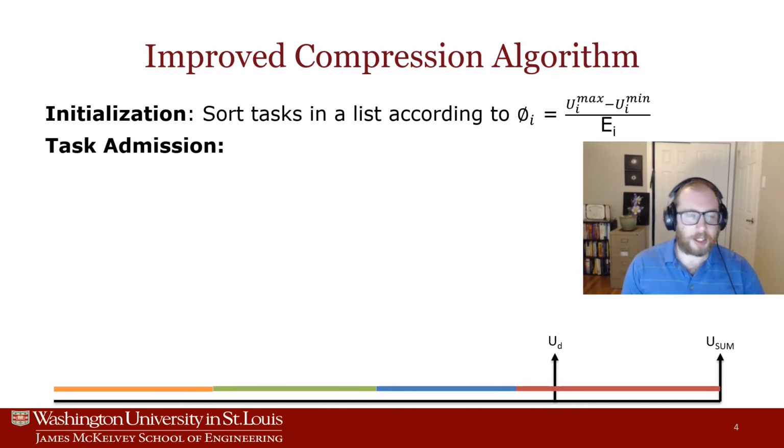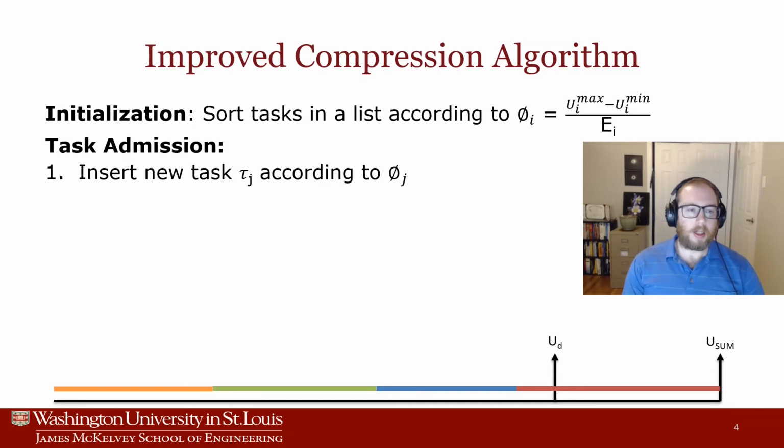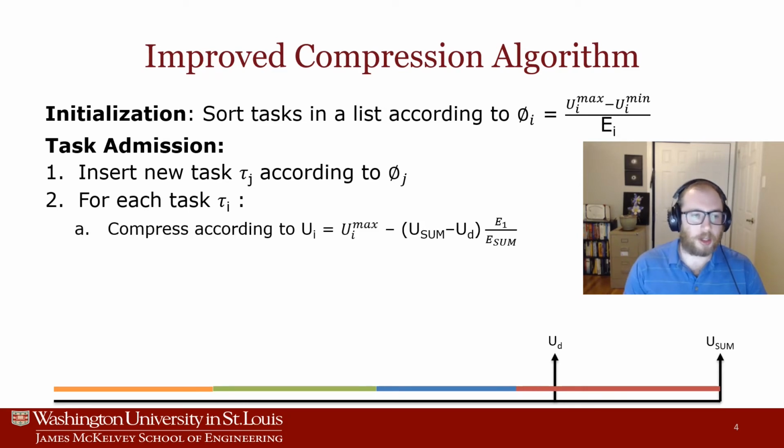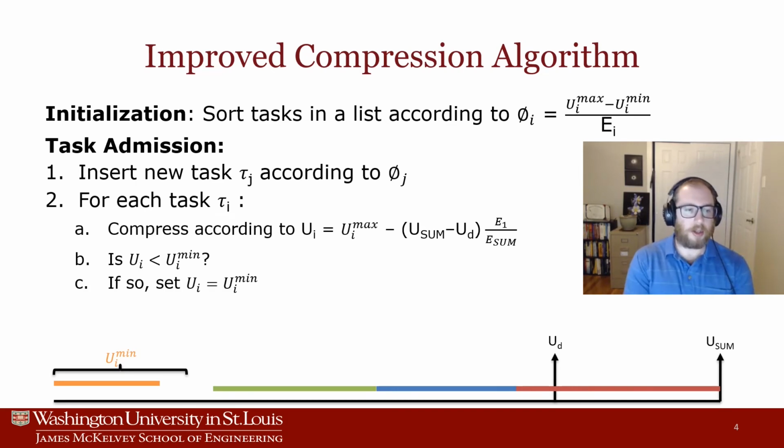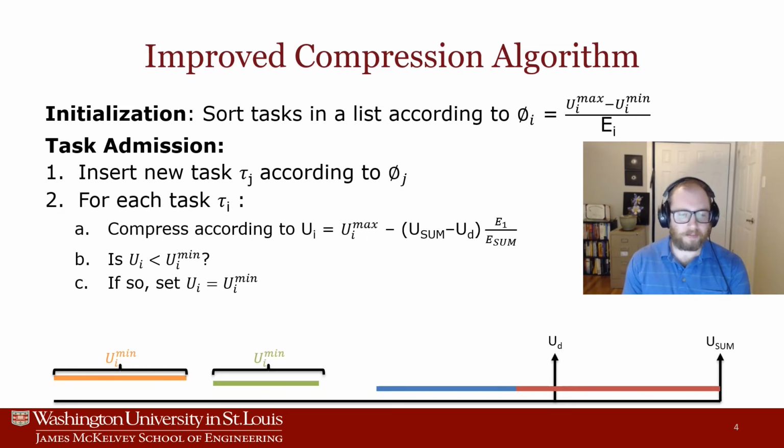Then when a new task is admitted to the system, this new task tau sub j is inserted into the list in sorted order according to its phi sub j value. Then for each task tau sub i, we compress according to the original compression. If its utilization is less than the minimum utilization, its utilization is set to its minimum utilization constraint.